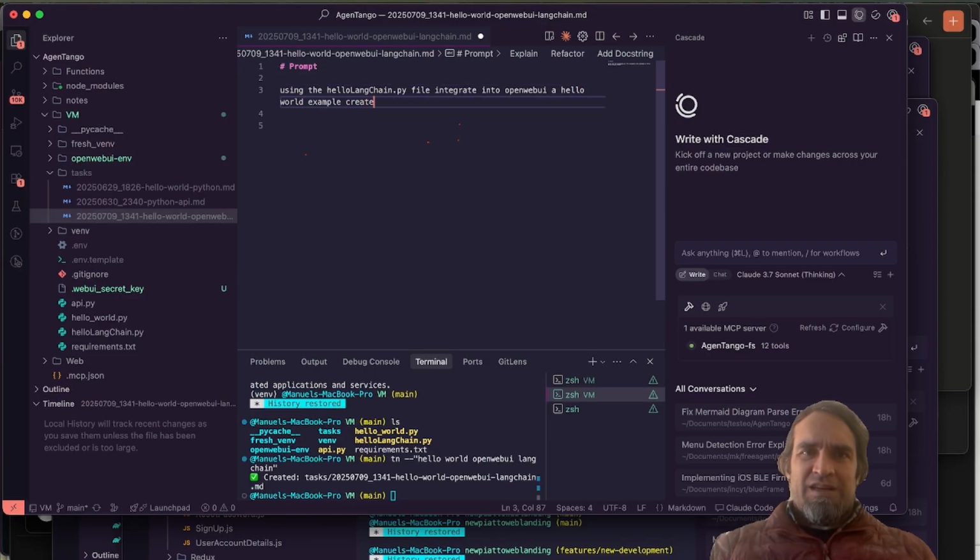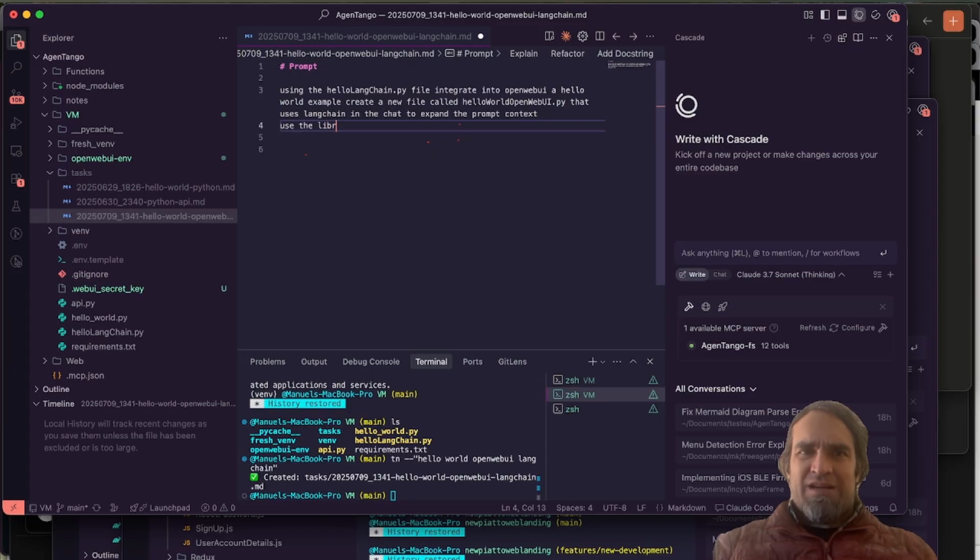example. Create a new file, okay, that uses LangChain in the call used in the chat to expand the prompt context.